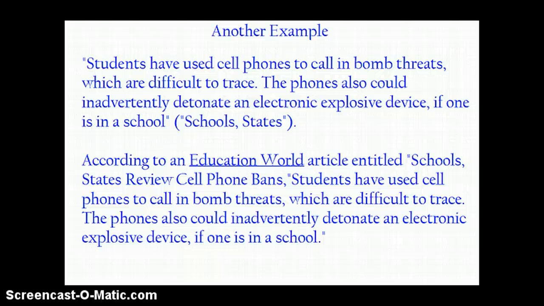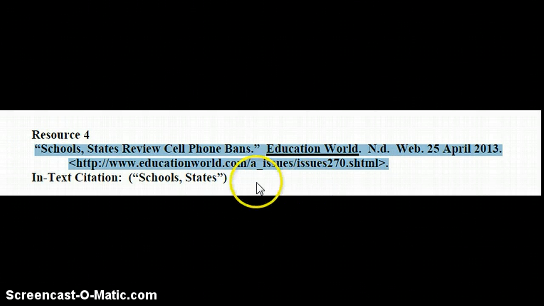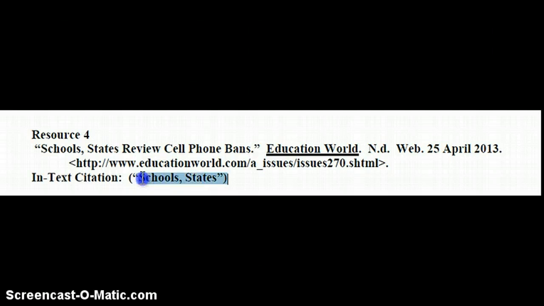If you do this any other way, you could be plagiarizing. So if you're not sure, make sure to ask. But definitely use those in-text citations that I gave you. I gave you all of them for the 6 resources. At the beginning of each resource, it says resource 4. It gives this. This is what will go on our works cited page when we work on those. All you have to put in the text is this. So if you're not sure, just look at the beginning where it says in-text citation, and that's what you want to grab.